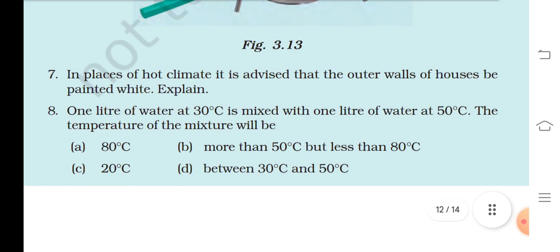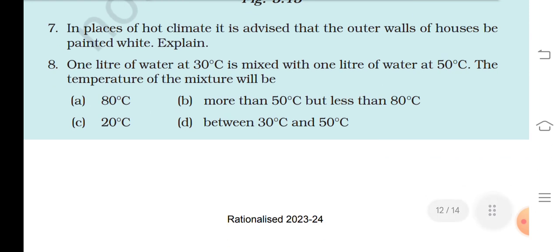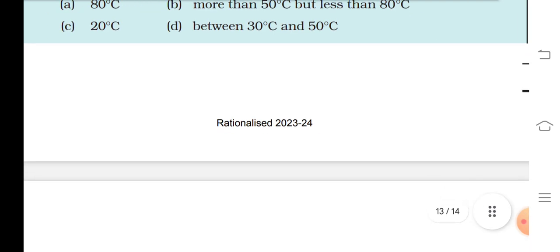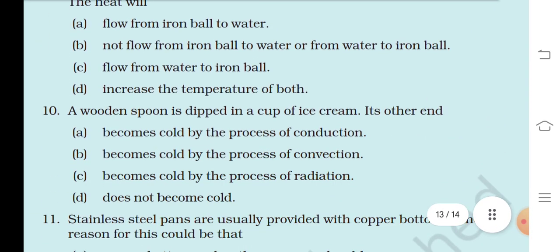Explain. 1 liter of water at 30 degrees Celsius is mixed with 1 liter of water at 50 degrees Celsius. The temperature of the mixture will be 80 degrees Celsius, more than 50 degrees Celsius but less than 80 degrees Celsius, or 20 degrees Celsius, between 30 degrees and 50 degrees Celsius.